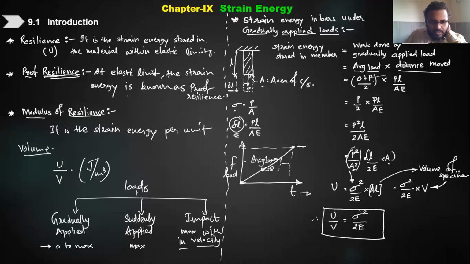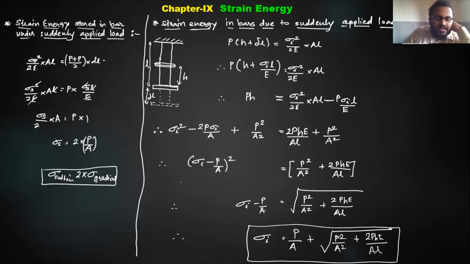Okay. So now we have done this gradually applied load, how to get this strain energy. And now let us understand what is the effect of sudden application of load, by sudden and impact. So let us go to the next part. The next part here is the strain energy stored in the bar under suddenly applied load. So if I apply the load suddenly, that means the initial value and the final value will be constant, right? Directly if I take 10 kg of load and put it in the pan, initial load is 0, and finally there is no time gap, we are applying the whole load directly. So that is what we call the suddenly applied load.